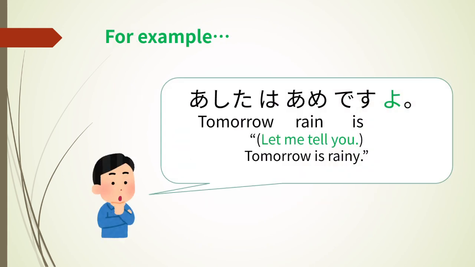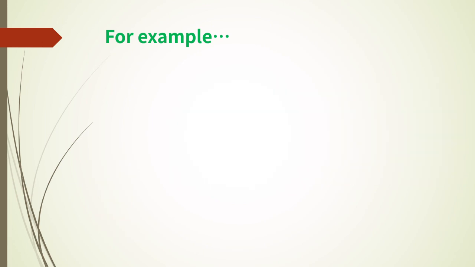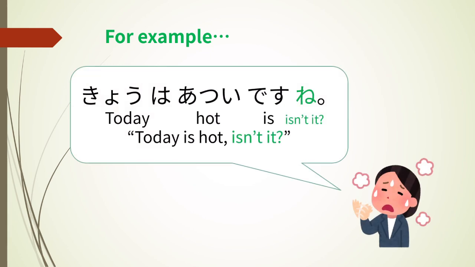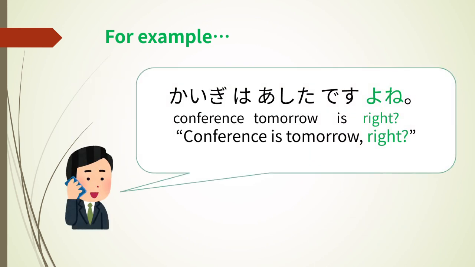For example, 明日は雨ですよ. Tomorrow is rainy. And 今日は暑いですね. Today is hot, isn't it? And 会議は明日ですよね. Conference is tomorrow, right?